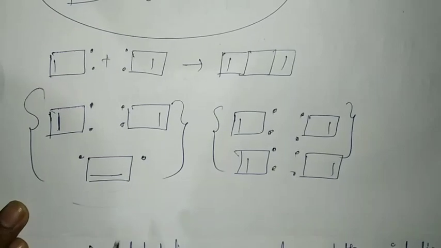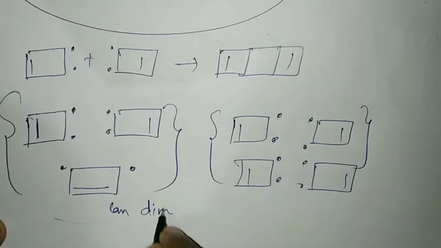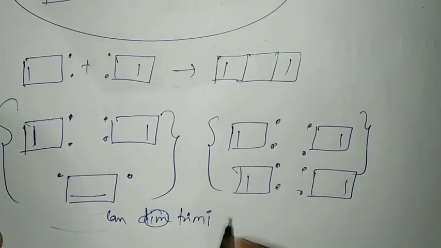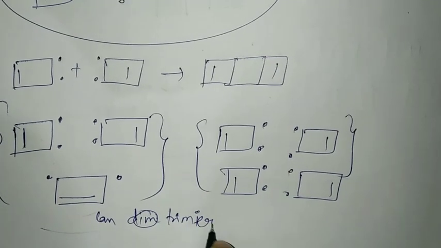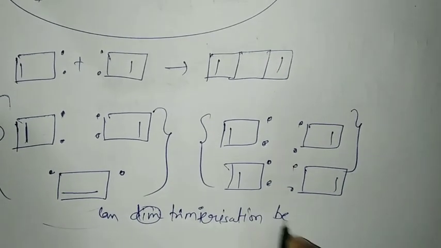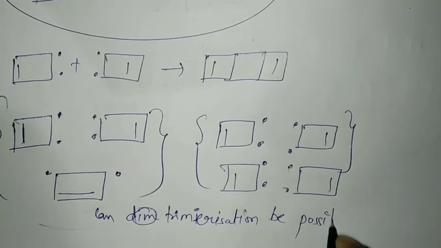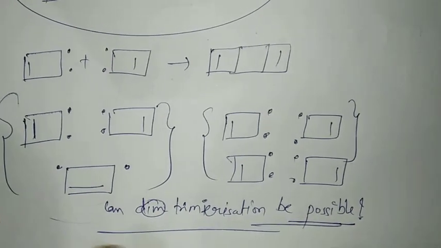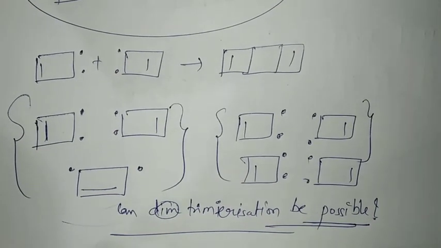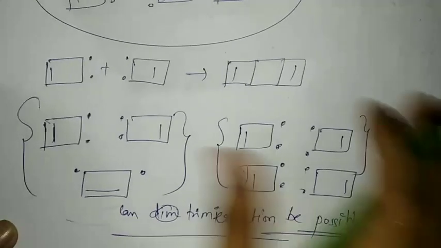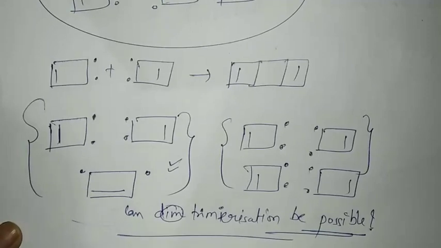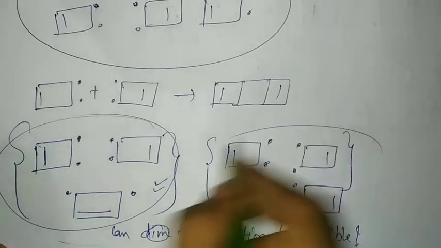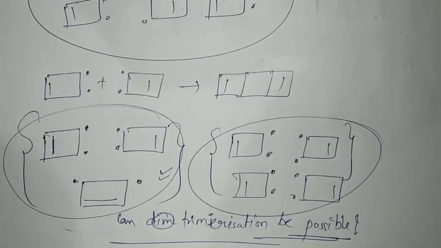So here I am giving you a question: dimerization has happened, can trimerization be possible? You have to tell me in the comment box. And if trimerization is possible, then tell me in the comment box what the product will be. You can make it or click a photo and send it to me in the comment box. So you have to tell the answer. When I make the next video, I will tell you the answer, and I will discuss all the different cases.